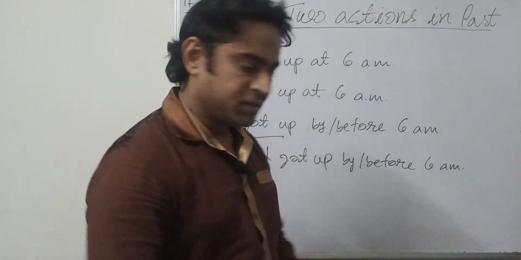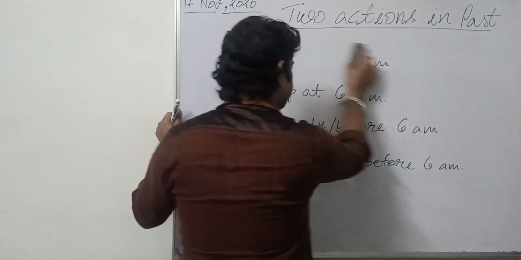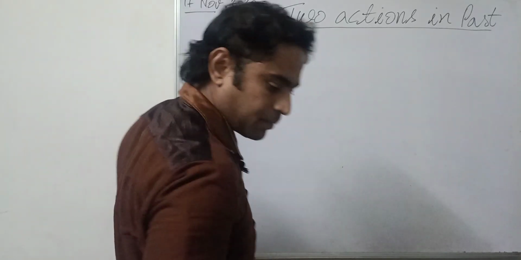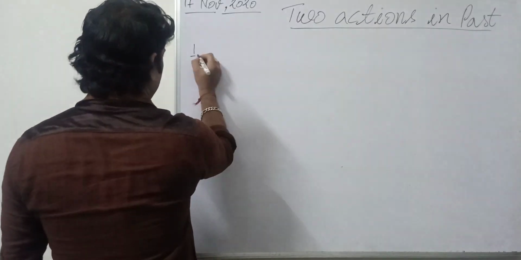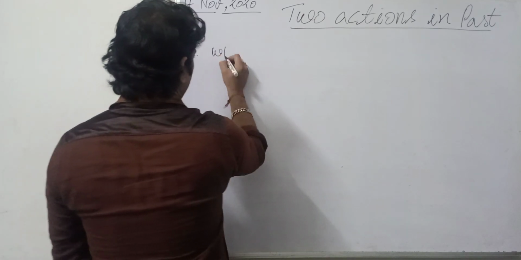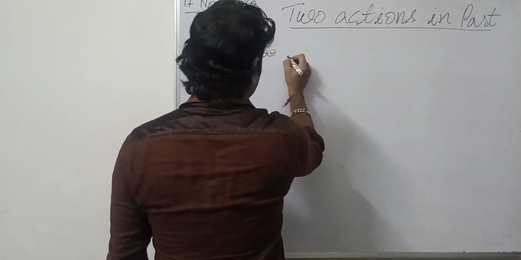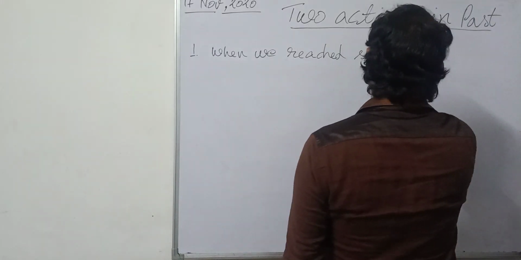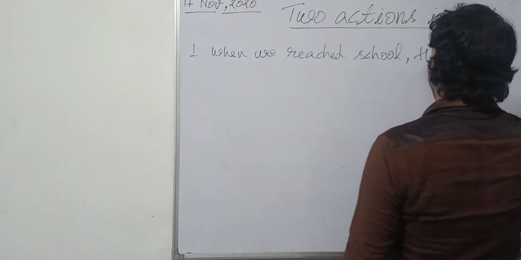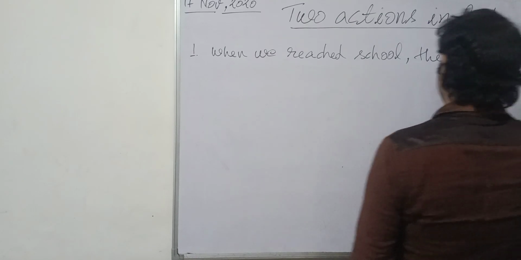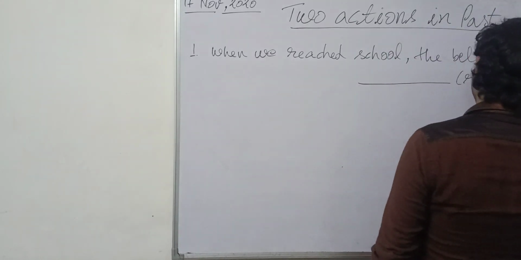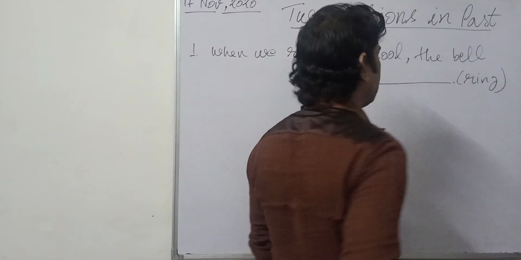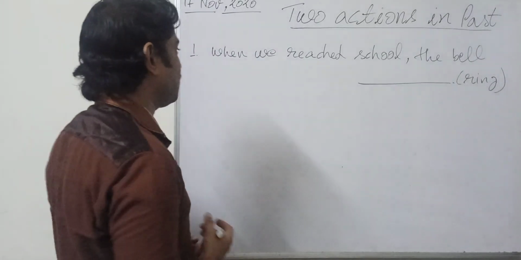Okay, now take some examples. First one: when we reached school, comma, the bell, and the verb to be filled over here is ring. Now you tell me which form of verb will be filled over here.